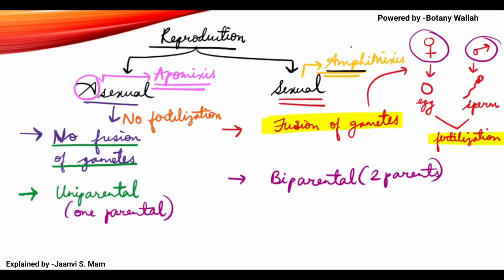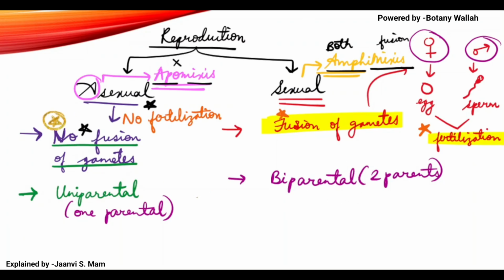Amphi means both, mixis means fusion. Here in apomixis there is no fusion. I wrote it here: no fusion, no fertilization. These terms are important. Fertilization, fusion of gametes, such terms are very important.